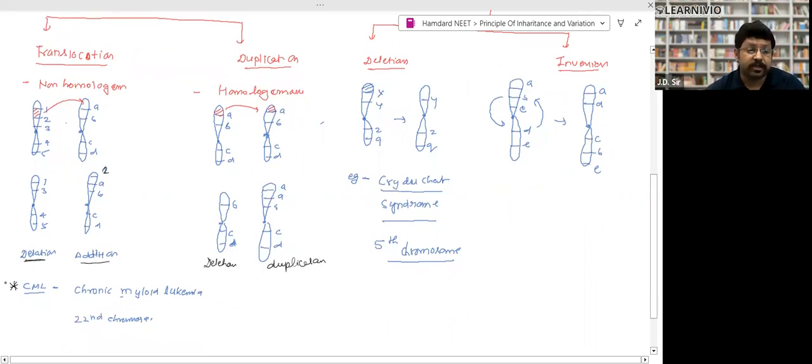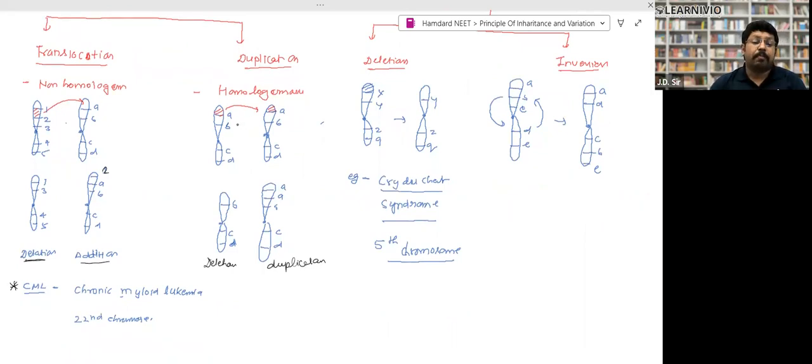Another one is duplication. Translocation takes place in non-homologous chromosomes, but duplication takes place in homologous chromosomes. Look, A, B, C, D and A, B, C, D. The gene sequence is similar in both, so they are homologous chromosomes, right? Homologous chromosomes have the same genes present at similar loci. A is deleted from one and added in the other. So here it is deleted, but here it is duplicated. Two copies are present. So here the sequence is B, C, D and here it is A, B, C, D, right? That is called duplication.